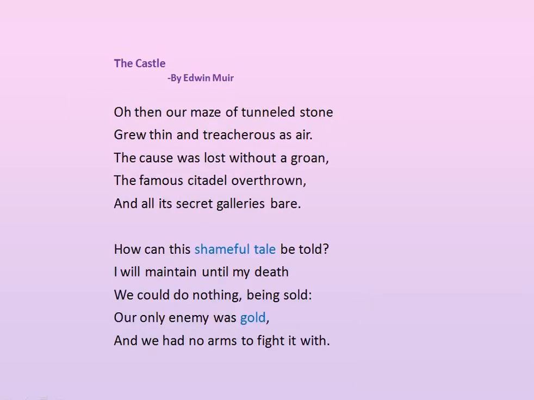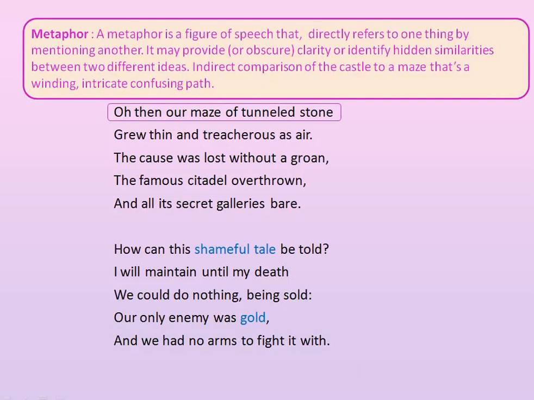O then our maze of tunneled stone. Here metaphor is used. Metaphor is a figure of speech that directly refers to one thing by mentioning another. It may provide or obscure clarity or identify hidden similarities between two different ideas. Here indirect comparison of the castle to a maze is made, which is a winding, intricate, confusing path.